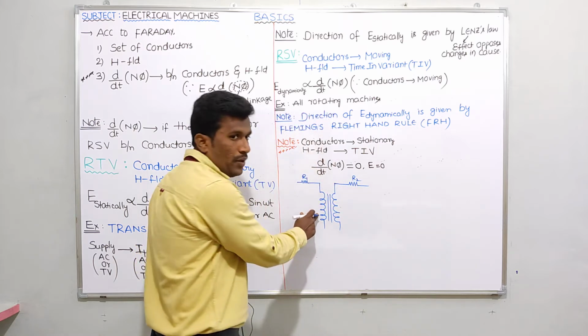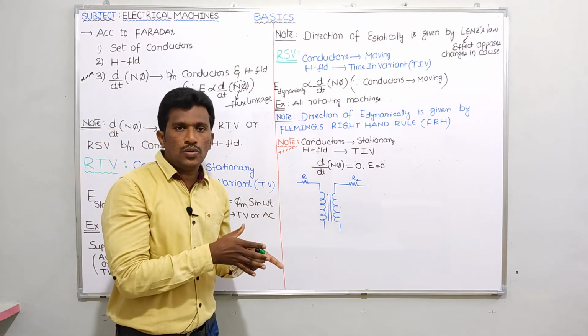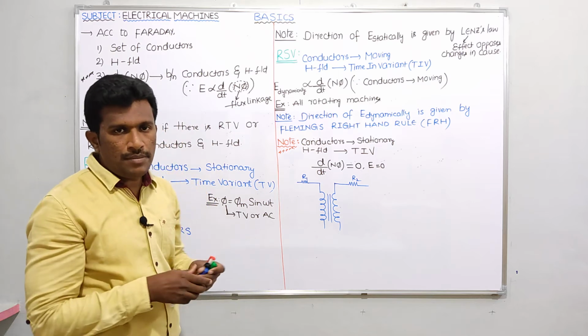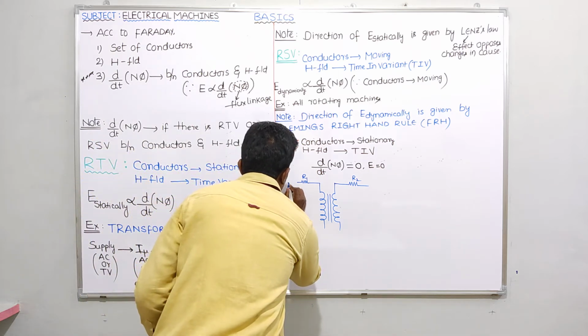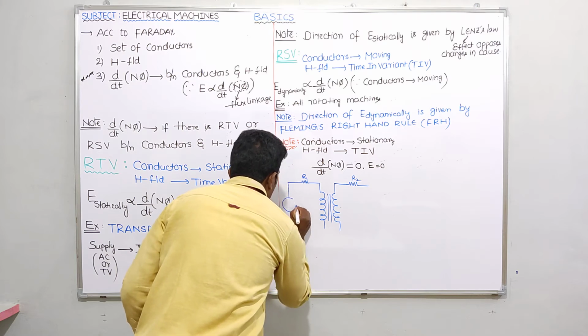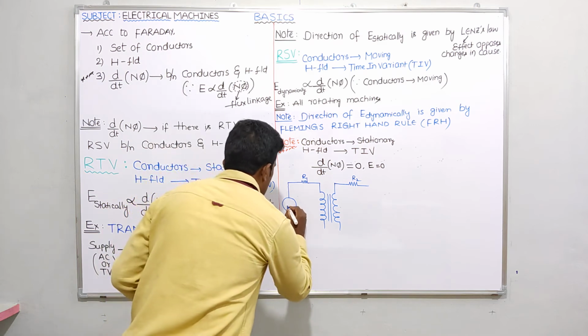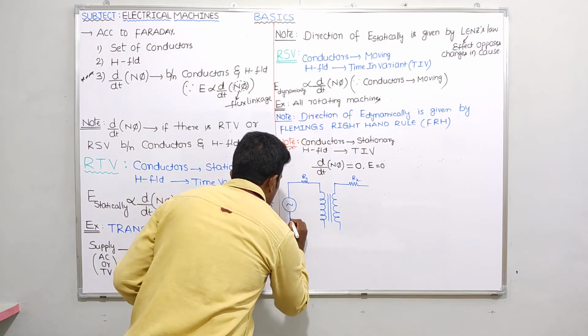I told you this one is the primary winding. How can you say that? The winding which is connected to the source is the primary winding. So here let me take a source. Generally, which type of supply is given to a transformer? AC supply. Let me write here AC supply only.